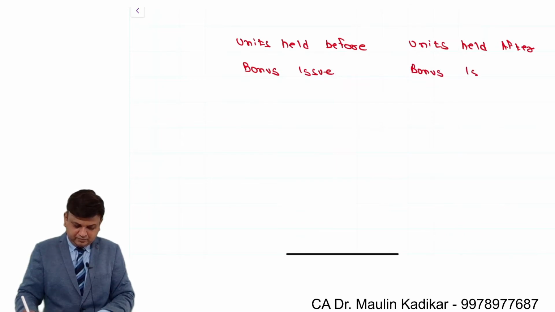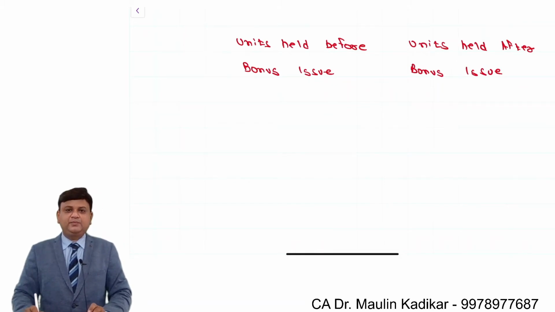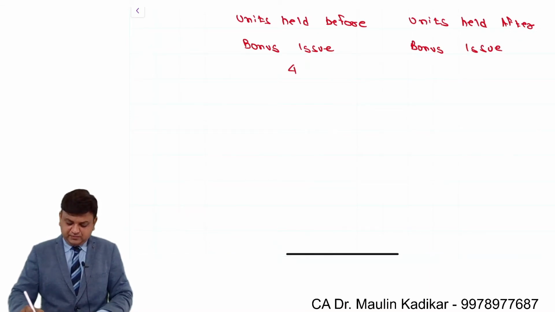Dear students, over here, the proportion is 1 for every 4. So if at all you are holding 4 number of units before bonus issue, then after bonus issue it must be 4 plus 1, that comes to 5.